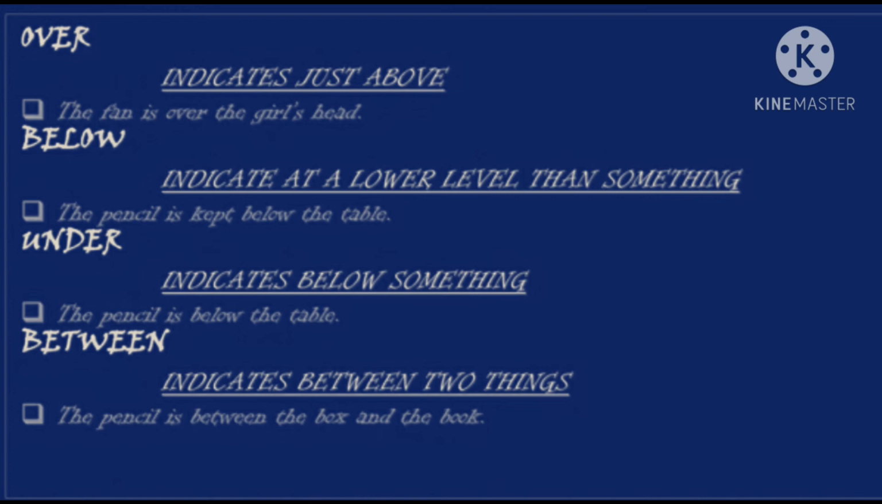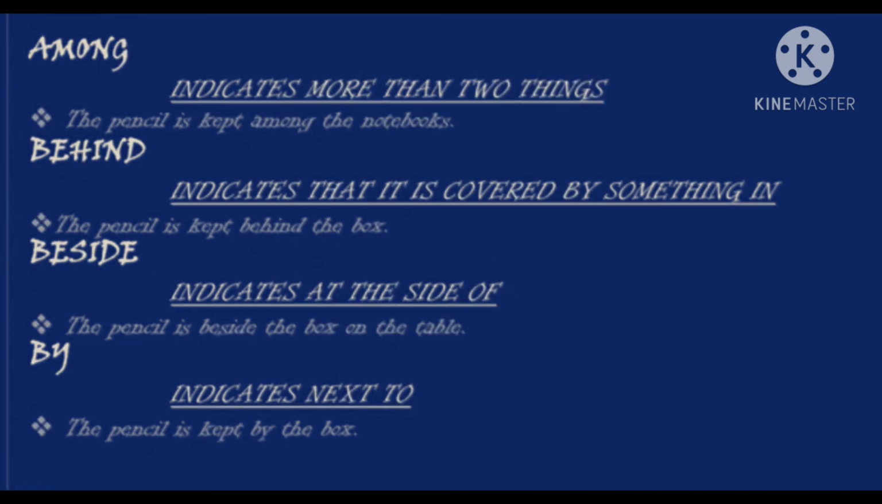Between indicates between two things. So there are two things mentioned here. The pencil is between the box and the book. So where is this pencil? It is between the box and the book. Among indicates more than two things. The pencil is kept among the notebooks. So here you can see notebooks, it is more than two things. So we have used among here.